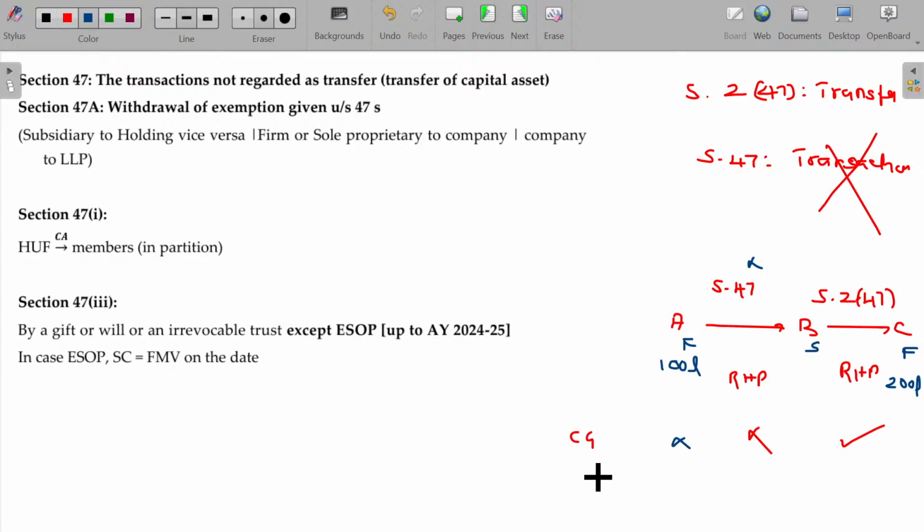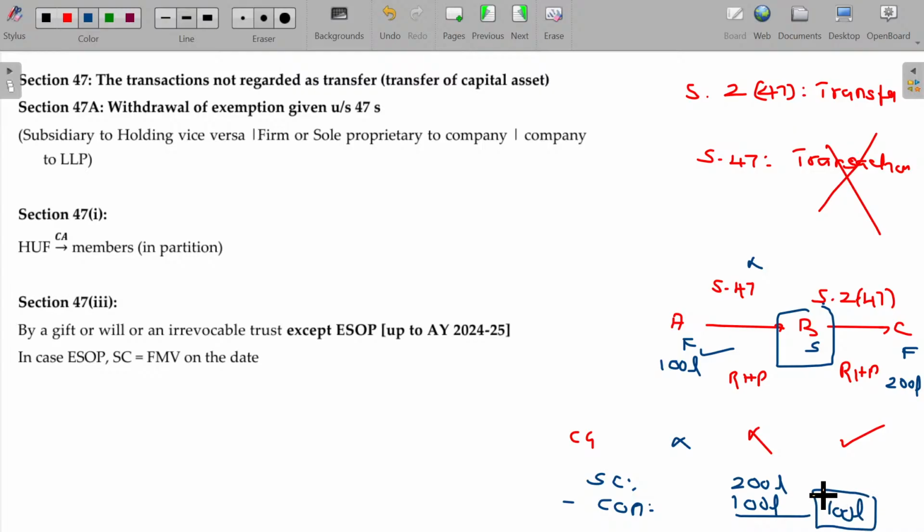For B, sale consideration being 200 lakhs, what is the cost of acquisition? Sir, B has not purchased it, he was given this by way of gift from his father. Then the cost of acquisition of the previous owner will be taken as per Section 49, as we have just studied, which is 100 lakhs. You can subtract the 100 lakhs, and the balance 100 lakhs will be considered as your long-term capital gain. Of course, I have skipped the indexation, as I assume the transfer happens on 23rd July. Subject to indexation, the benefit will always be there.